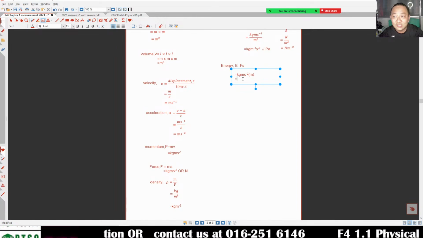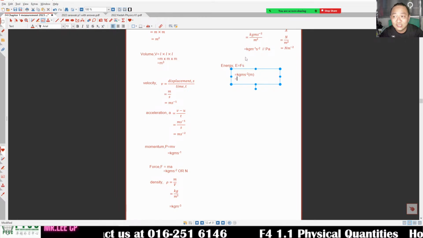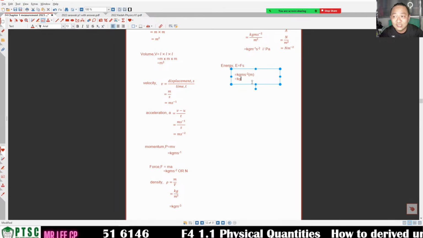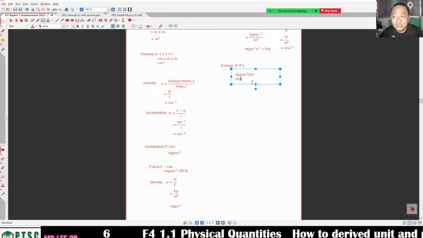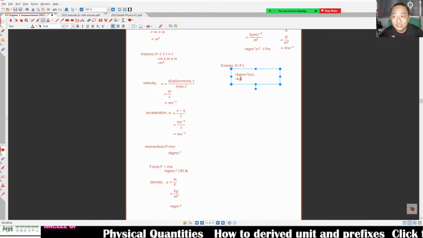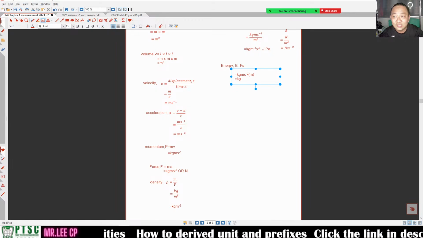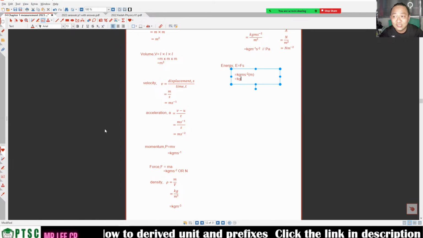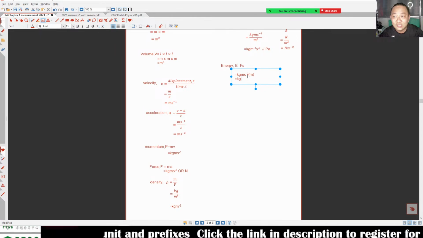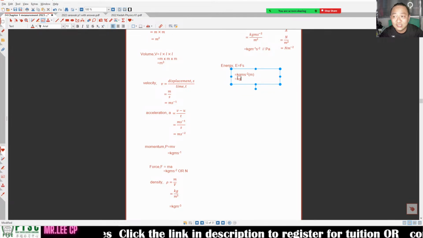Try. What is the unit? kg. You guys can try. Come on. kg, m times m, and then s^-2.